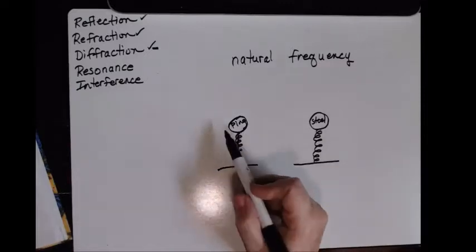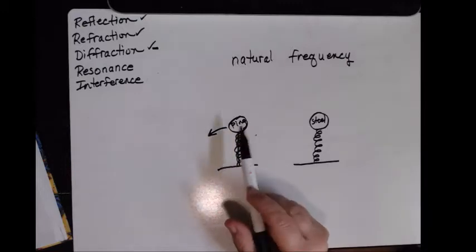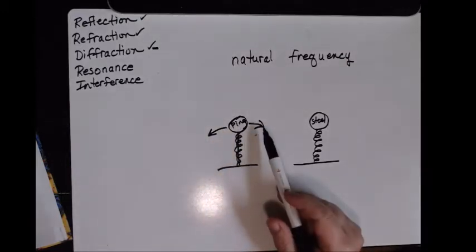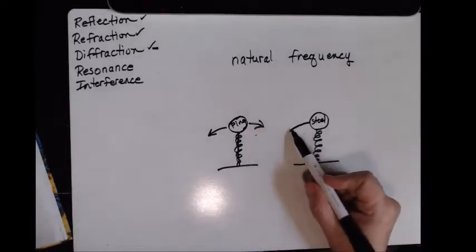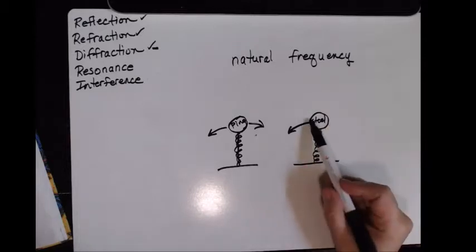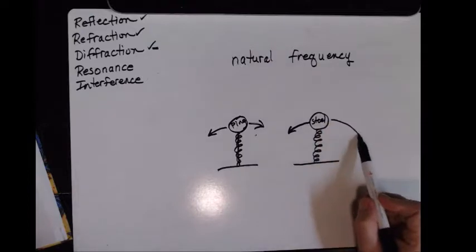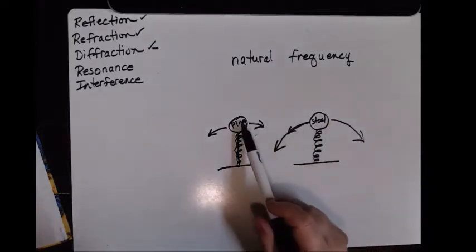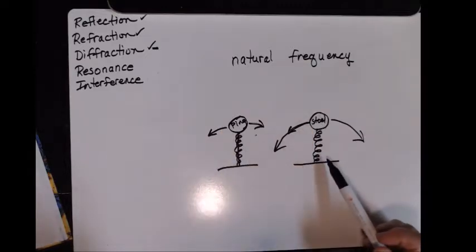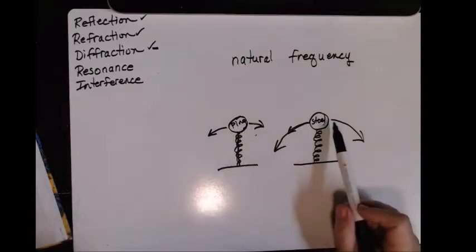If I take this ping pong ball and pull it back this way and release it, you know it's going to vibrate back and forth. But you can also imagine in your mind it's not going to vibrate a whole lot. Now what would happen on the other hand if I pulled this steel ball back the same amount and released it? Because you have this mass at the top of the spring, you know that it's going to vibrate much more dramatically. Why is that the case? If the geometry of both of them are exactly the same, why would this one tend to vibrate more? Well, it has to do with the greater mass here.